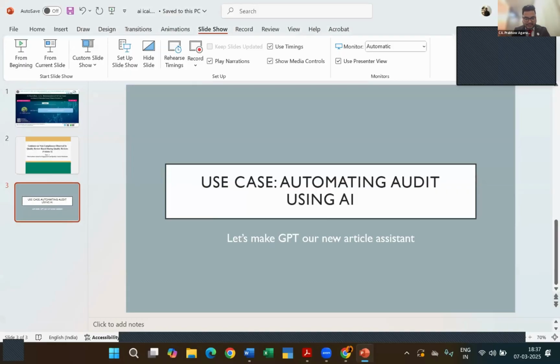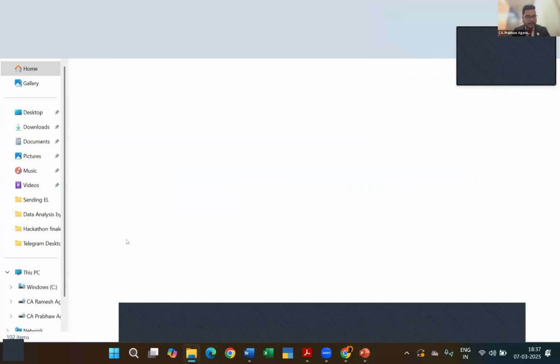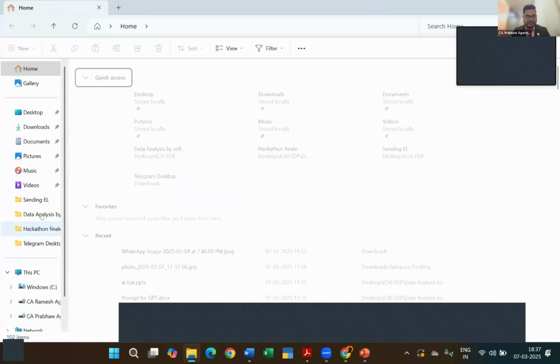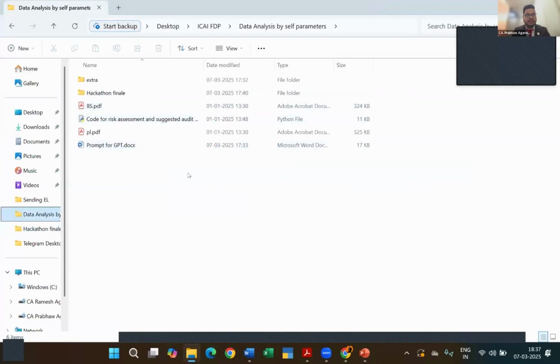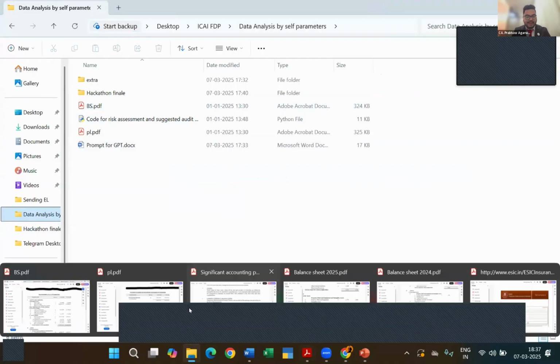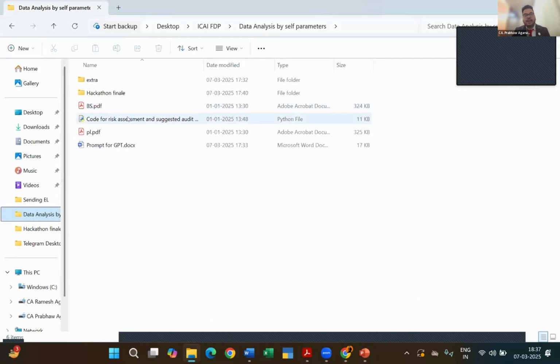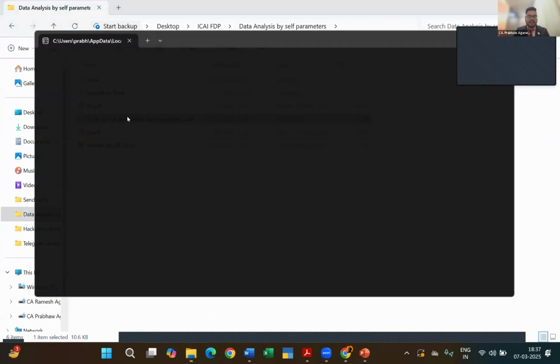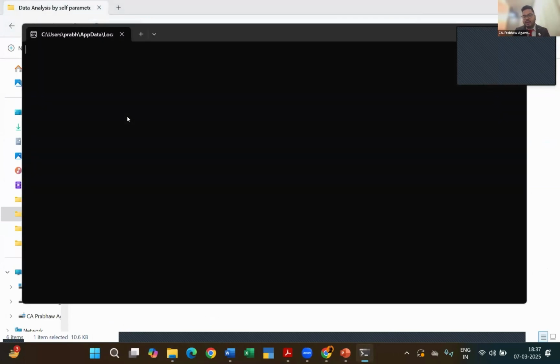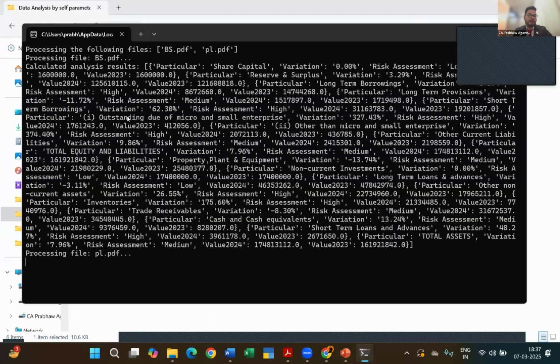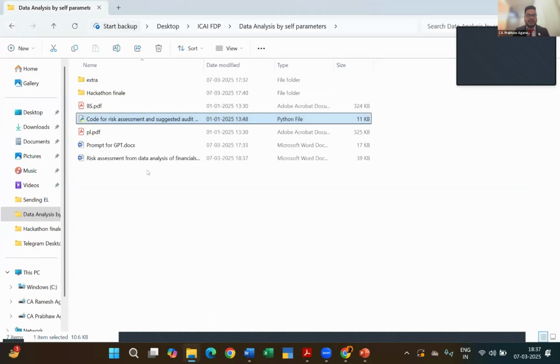So here, just a second. Here you can see I have a balance sheet and a PL account. This is the balance sheet. This is the PNL account. And I have a Python code here. When I run this Python code, the Python code will run and we'll have a Word file appearing here. You can see that this is a Word file which has magically come here.